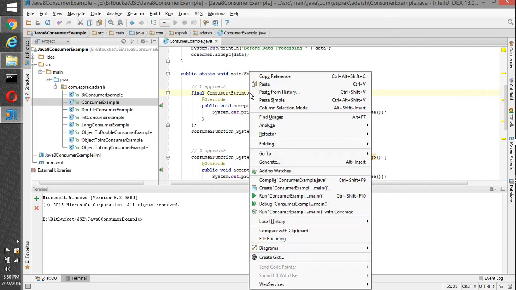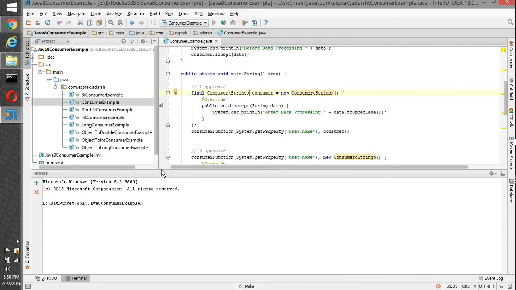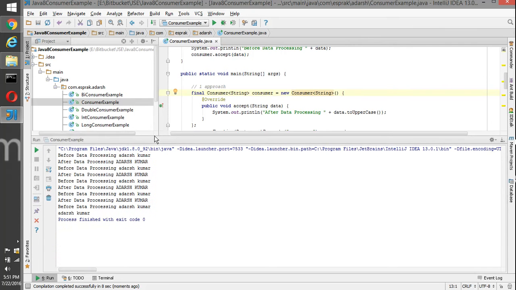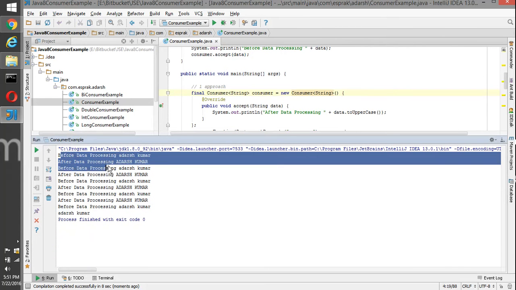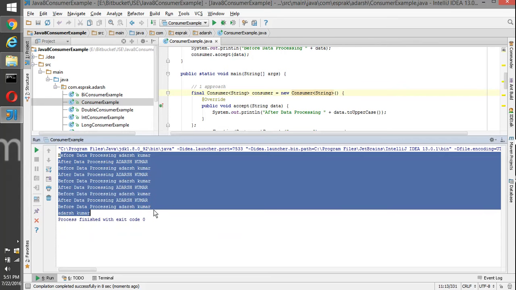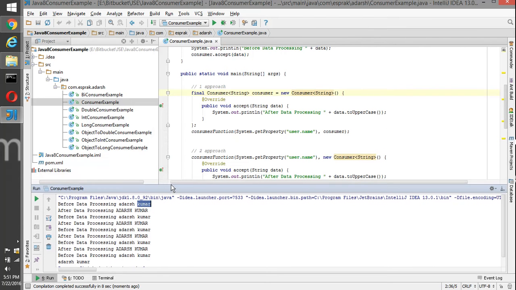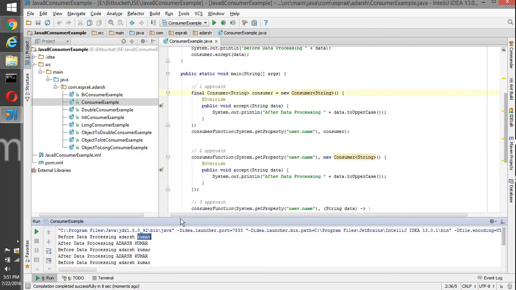If I execute this piece of code, you can see the last one is the method reference, and the rest are all the same; the smaller one is before, and the later one is from the method reference.